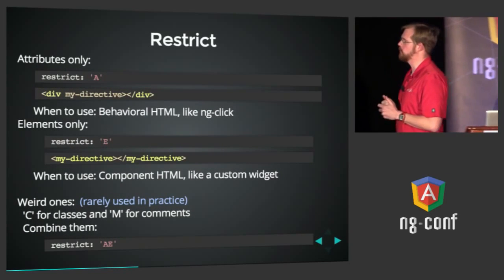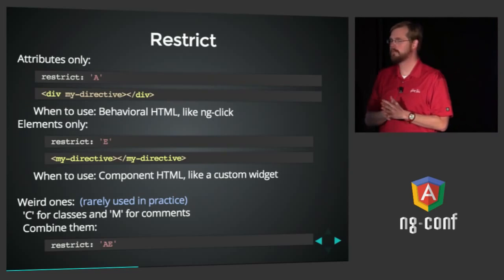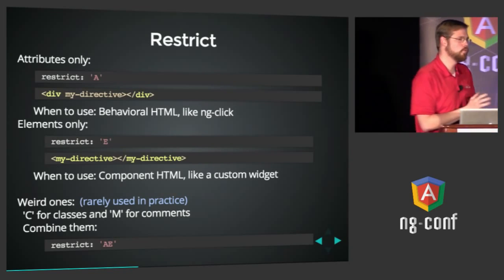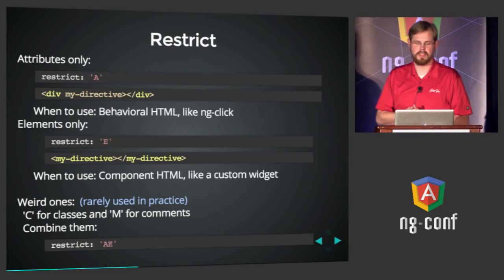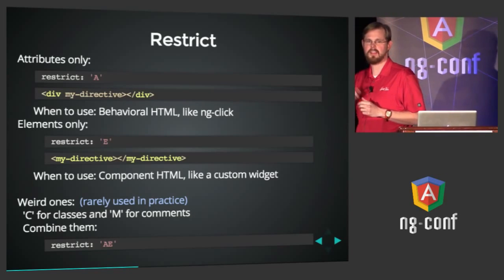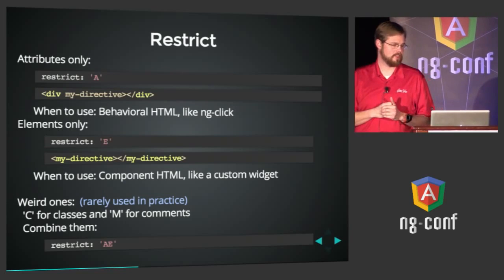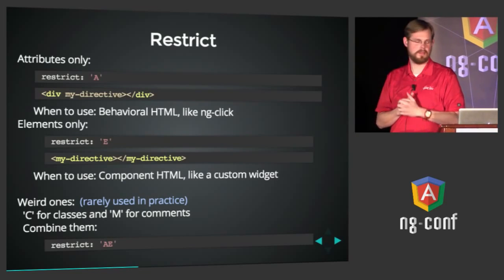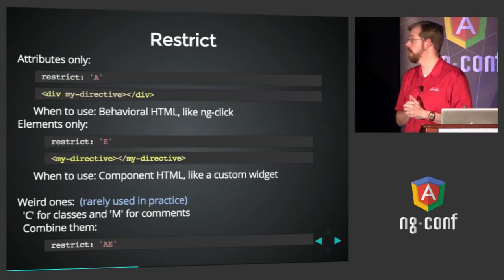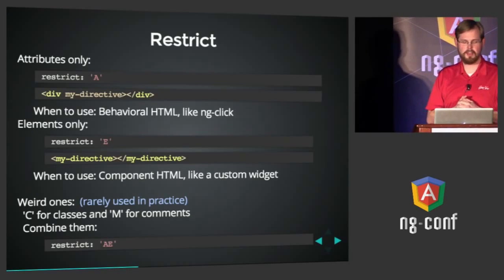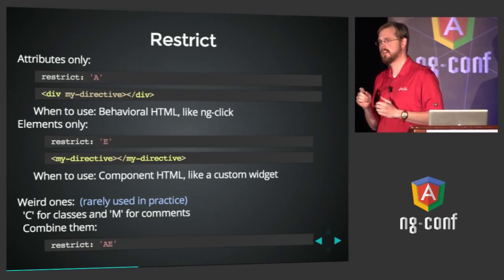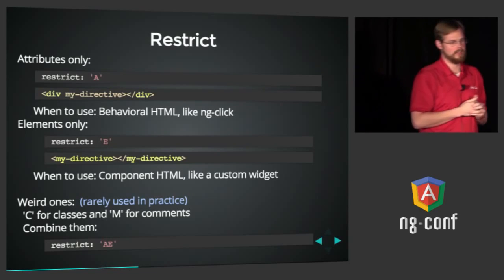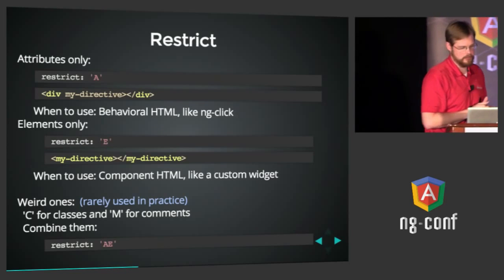I told you I'd come back to the restrict thing. Let's talk about that. One of the properties your directive can specify when it's registered is how you want it to be usable in the markup. In this case, we've used just the letter A, and that stands for attribute. It means we are only allowing our directive to exist on an element's attribute. So you can see here a div with a myDirective attribute is how you use that. The other common usage is the letter E, which means I want this directive to be a custom element or tag name. And you would use it like I show there.